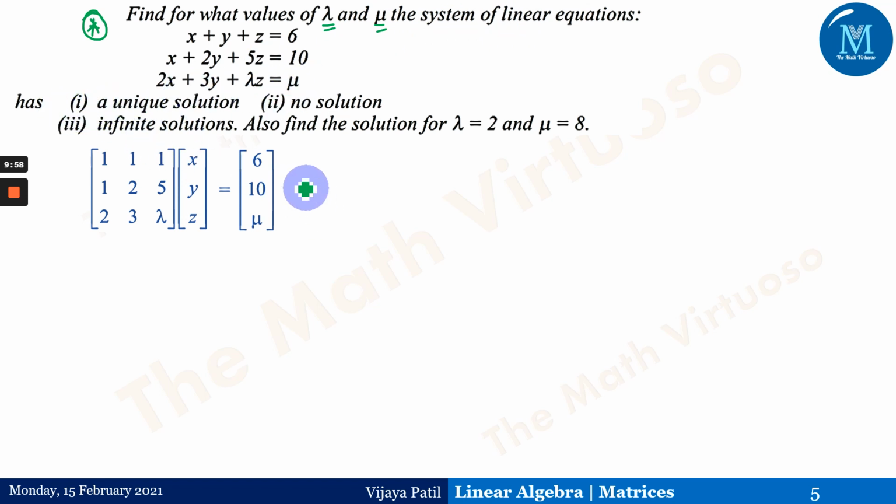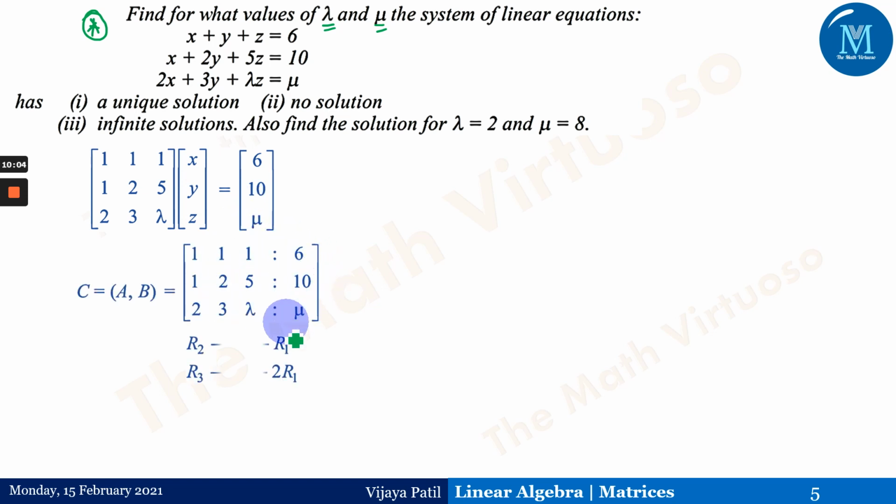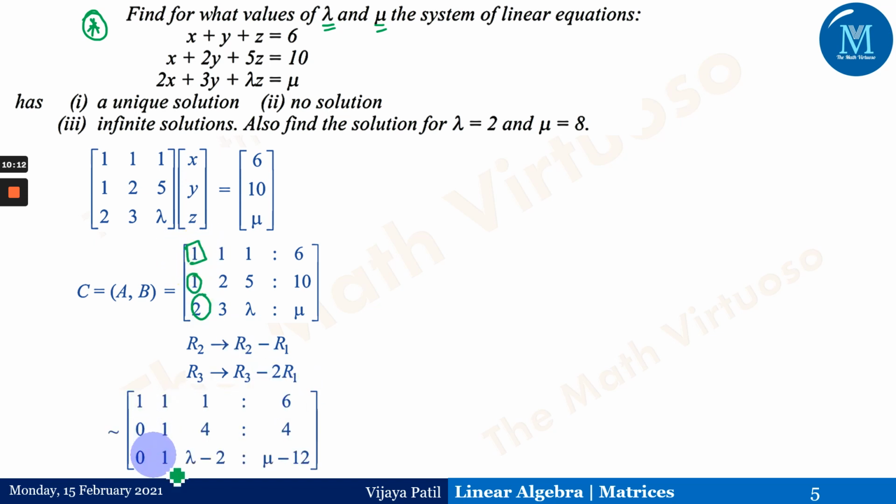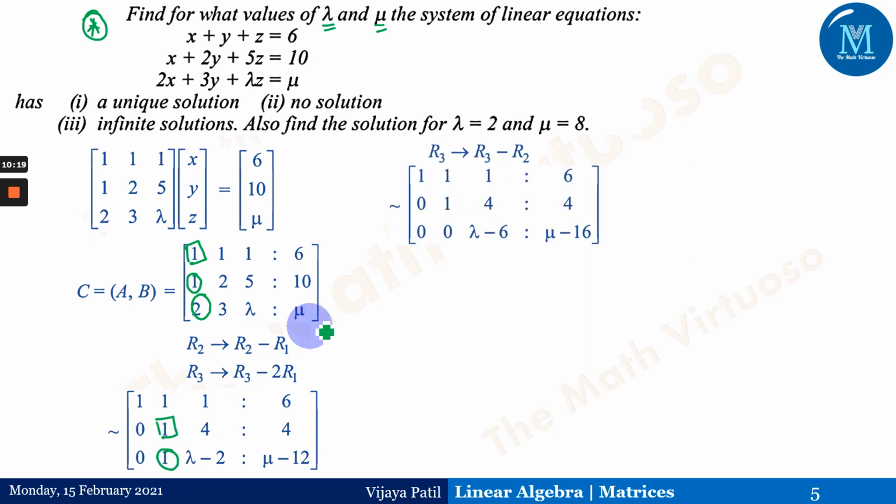Before that, we have to find the augmented matrix of this. Again the same thing will happen here. Using the leading 1, we make this 1 equal to 0 and this 2 equal to 0. Okay, then this is what we have got. Again using this 1, make this 1 as 0, and this 1 as 0, so we will get something like this, and we will get the augmented matrix like this.